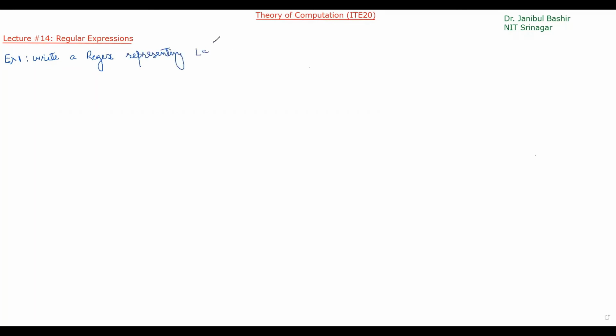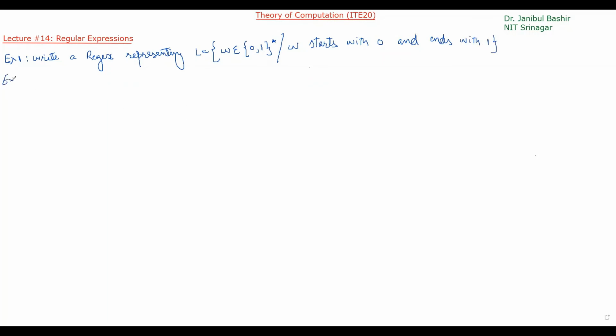L is equal to W belongs to 0, 1 star, means W is a binary string such that W starts with 0 and ends with 1. Okay, so this is example 1.